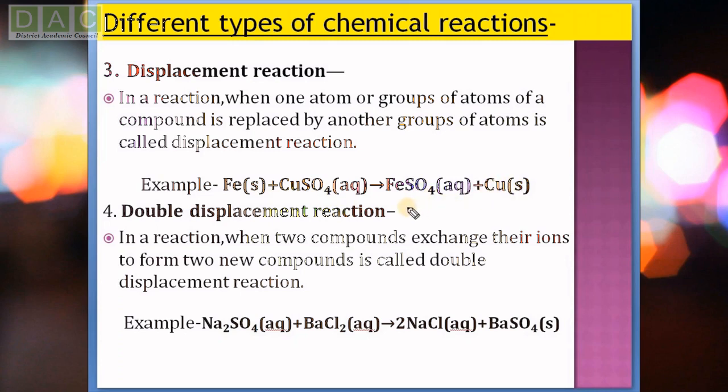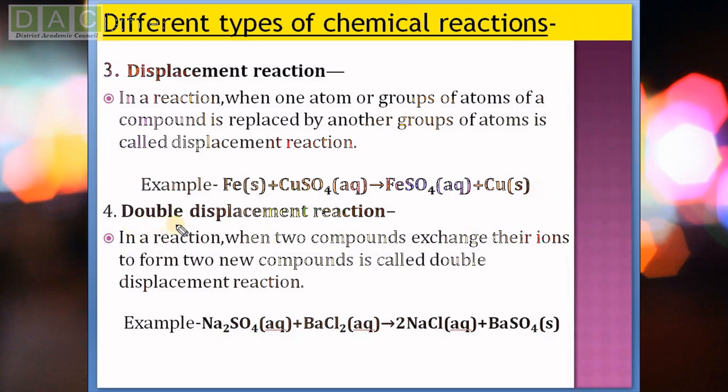In the reactivity series, you know that iron is more reactive than copper. So iron displaces copper from copper sulfate. On the right hand side of the reaction, you see copper is written. So when iron reacts with copper sulfate, it displaces copper and iron goes into the solution. So iron displaces copper from copper sulfate solution. This reaction is known as a displacement reaction.